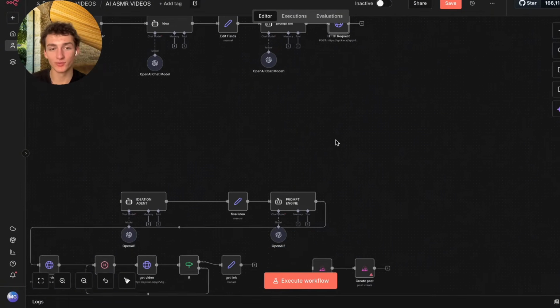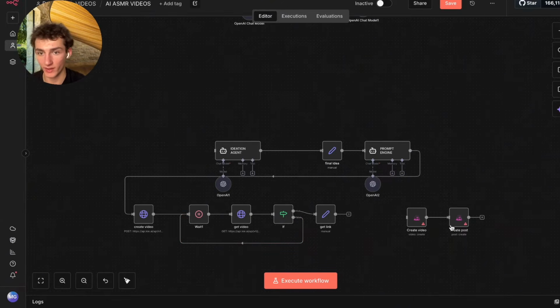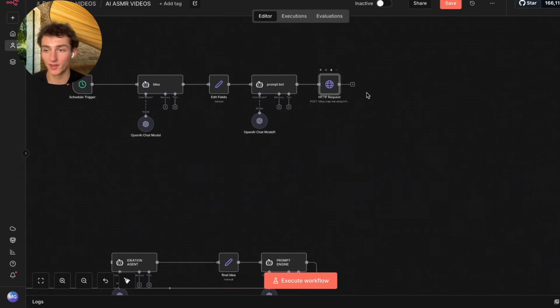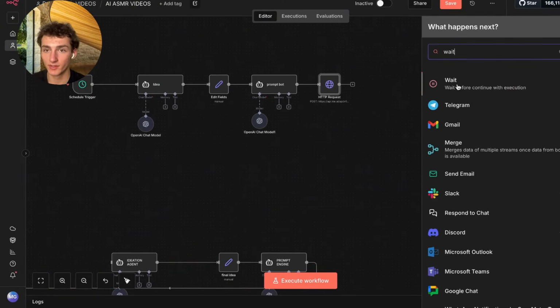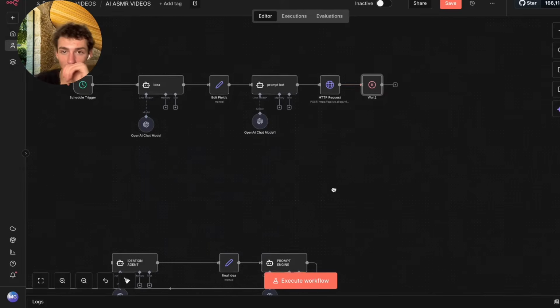And now we have to set up our system here. What this is going to do is wait and then check the status of our video. If it's done generating, it'll get us the link or create the video and create the post. If it's not, it'll send it through and wait again and keep doing that until it's created. So we're going to do this by first adding in a wait node here, and then you can make it whatever amount you want. 15 seems to work the best for me, so I'm just going to make it 15.